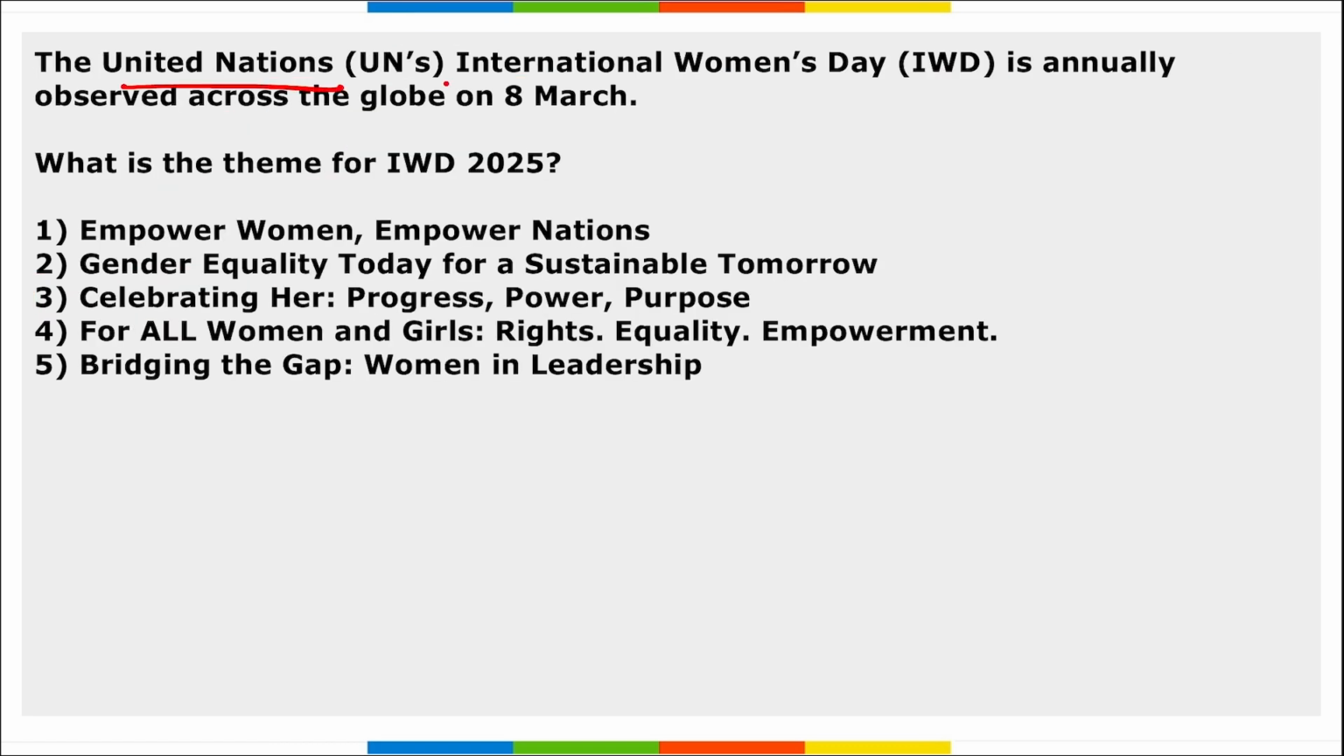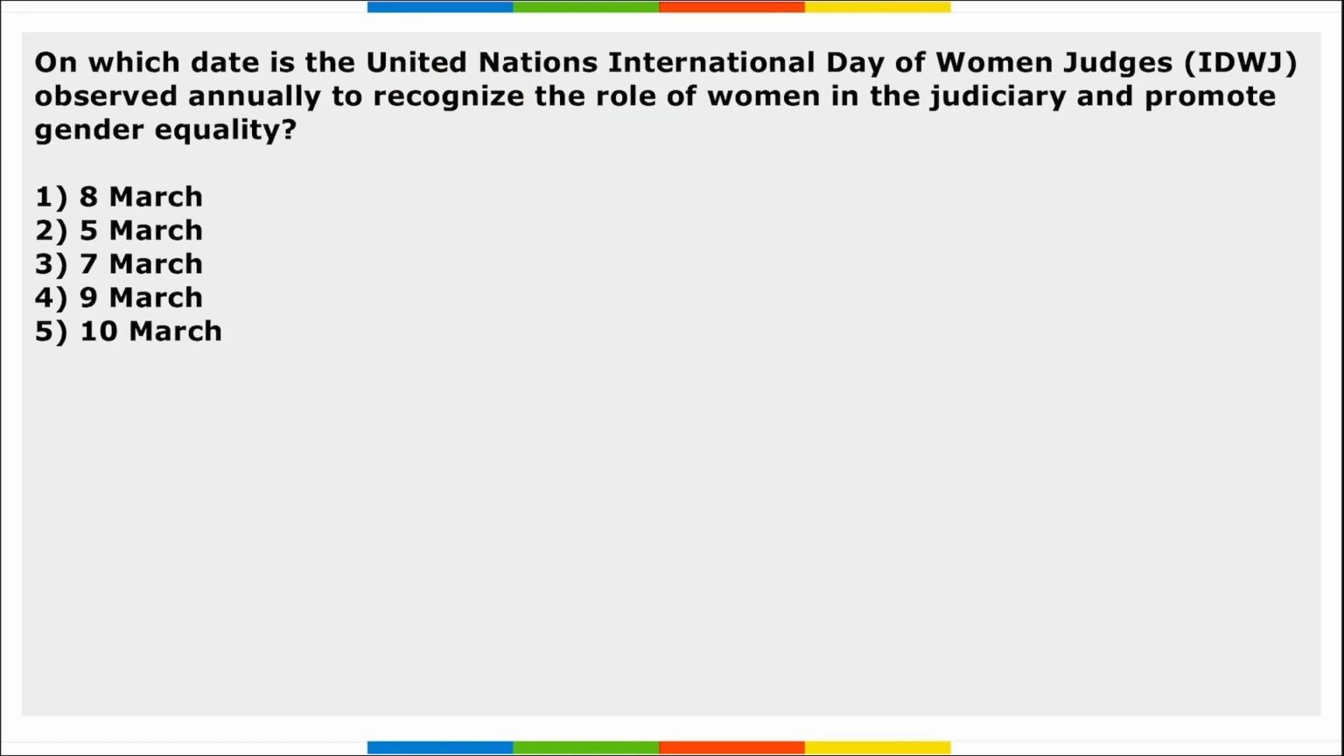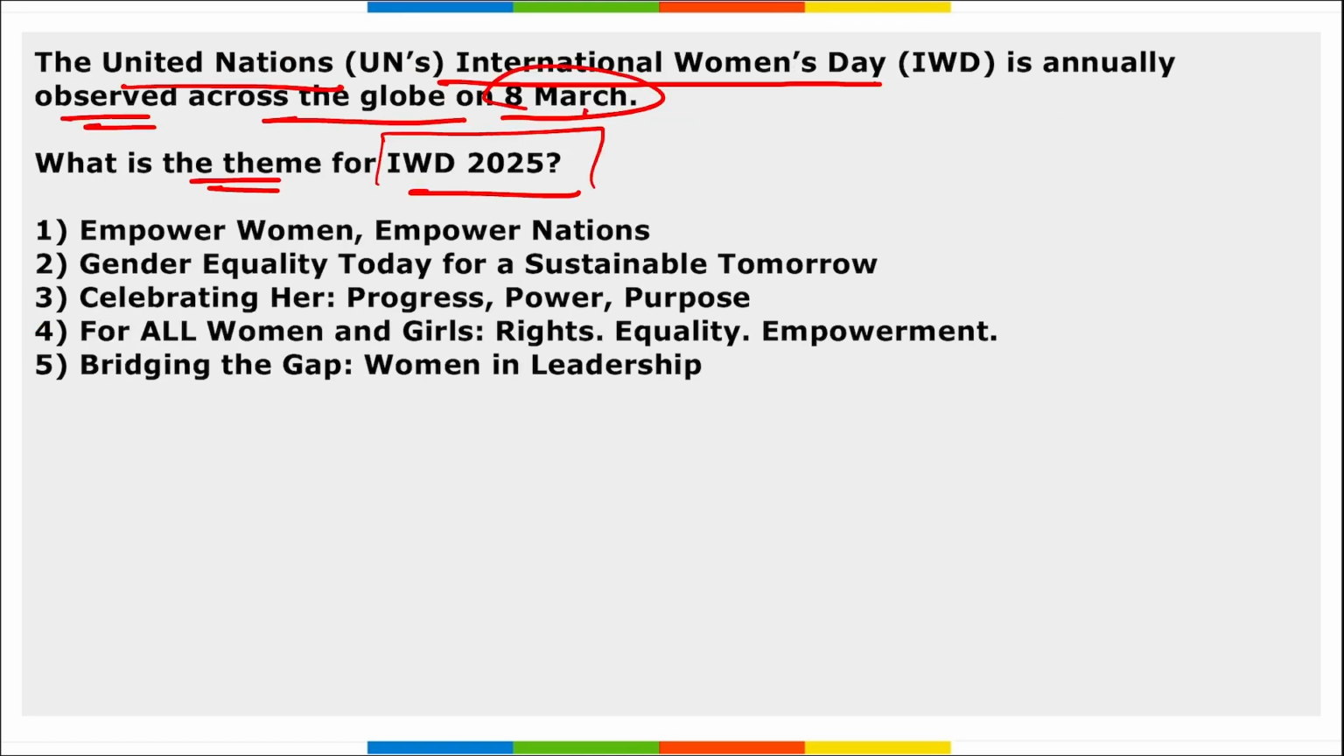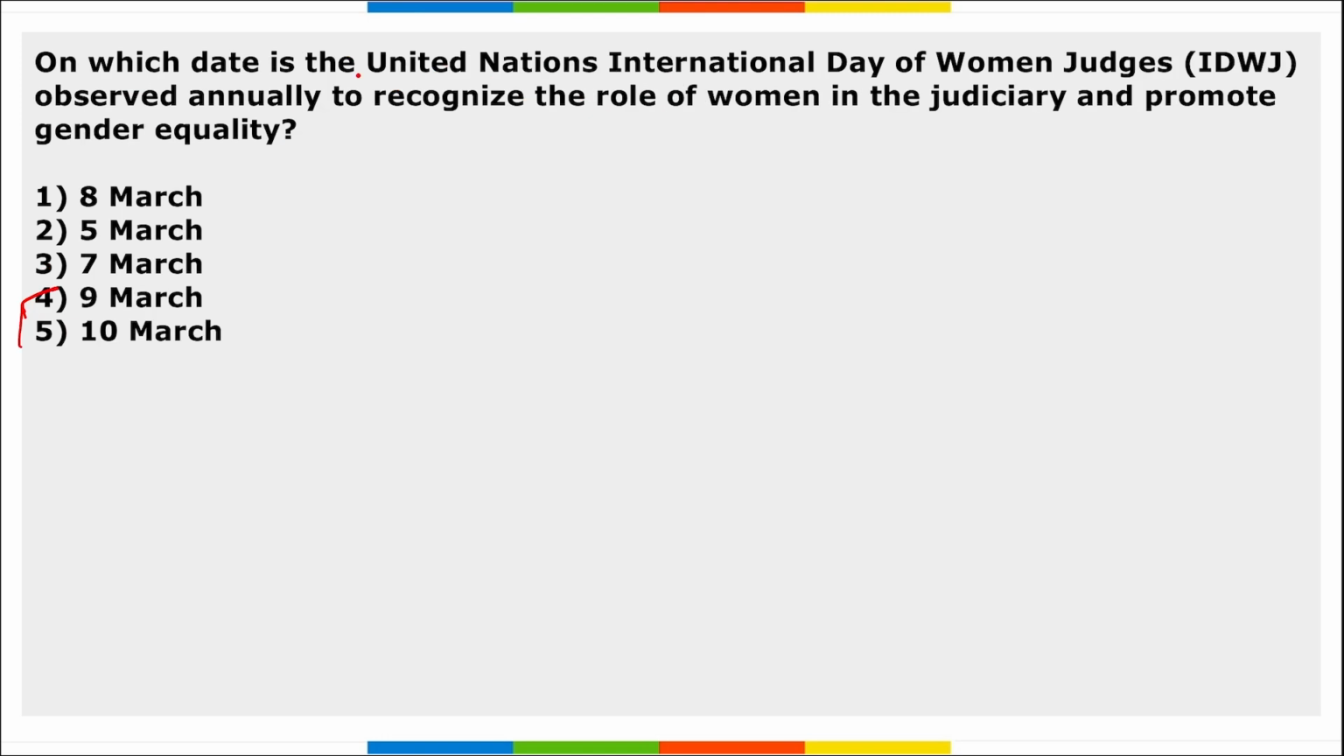Next is United Nations International Women's Day, annually observed across the globe on 8th of March. What is the theme for this International Women's Day? The theme is For All Women and Girls: Rights, Equality and Empowerment. Right? Take a note of it. Next, on which date is United Nations International Day of Women Judges observed across the globe?